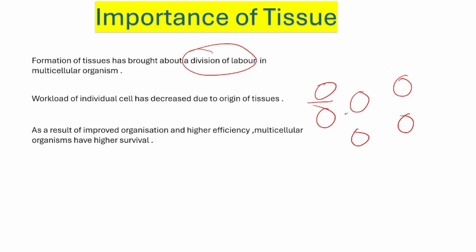So the functions are divided between the tissues. It is easier to function. Now, the workload of individual cells has decreased. We have already discussed that. As a result of improved organization and higher efficiency, multicellular organisms have a higher survival rate. This is all about tissue. In the next video, we will talk about the types of tissues and in specific the plant tissue and animal tissue.